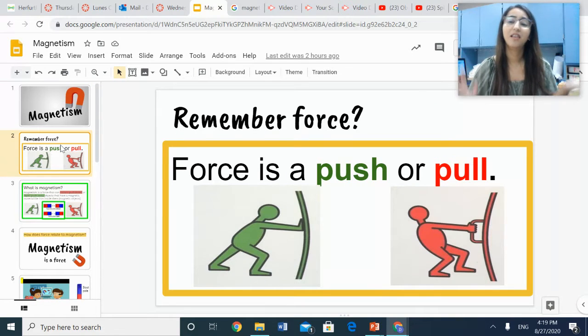So first, let's remember what force is. Remember, I believe it was Monday, yeah, Monday, we reviewed force, and we defined force to be a push or a pull. So it's a simple push or a simple pull, right? So that's what force is.